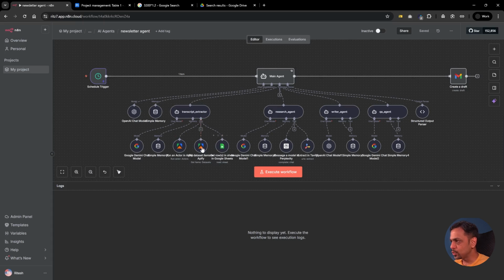So these three tools could be added as one MCP. These two tools could be added as one more MCP. And the first MCP could be connected over here, and the second MCP could be connected over here. Now, if we need these three tools for the same purpose in any other workflow, instead of adding all this over again, we could use the MCP that we have already created. So that's how you can use MCPs at multiple levels.